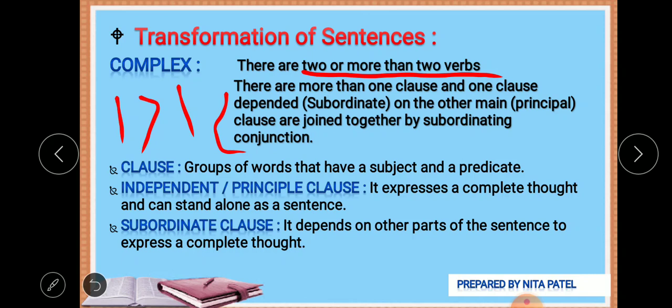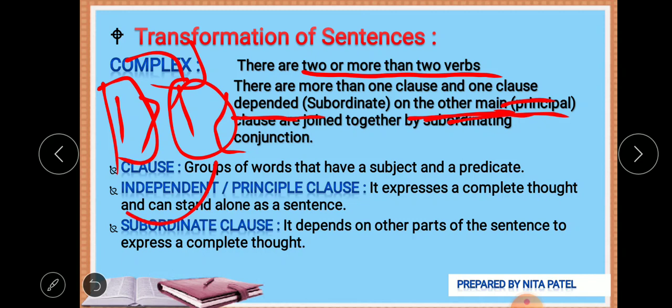One clause depends on the other main clause, which we can call the principal clause. That is the reason I said one is greater than one. One verb is more important than the other, which means the other one is completely dependent on this one, and it can't stand alone.